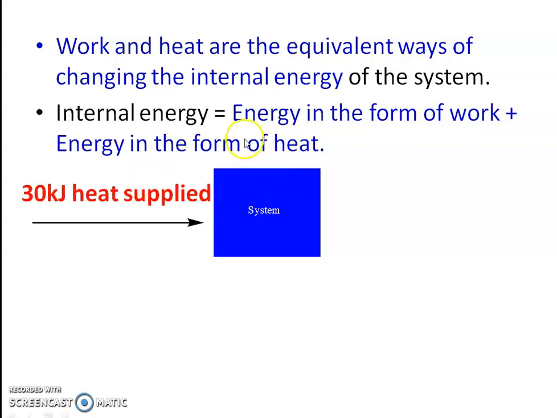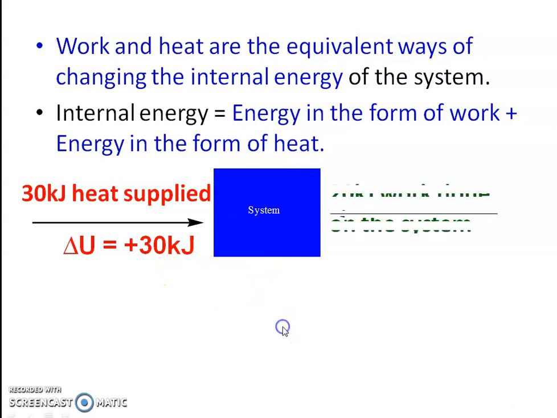Now in order to understand this, consider a system. Suppose to this system 30 kilojoule heat is supplied, or 30 kilojoule heat enters into the system. It means the internal energy change of this system is plus 30 kilojoule. Suppose the same system has 20 kilojoule work done on it.